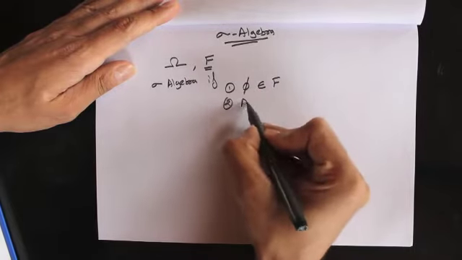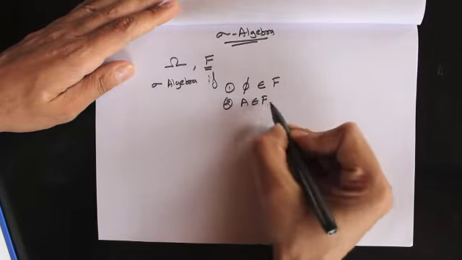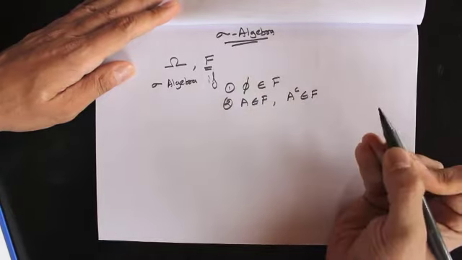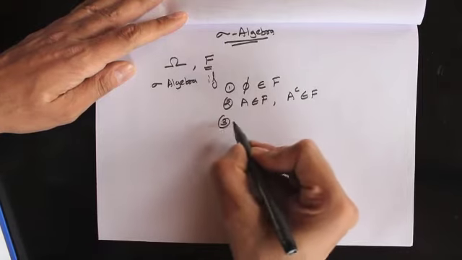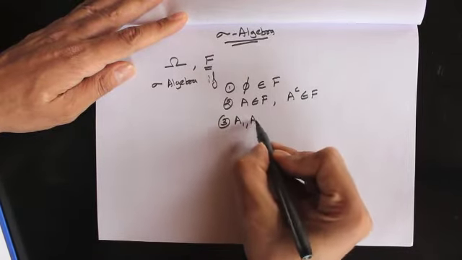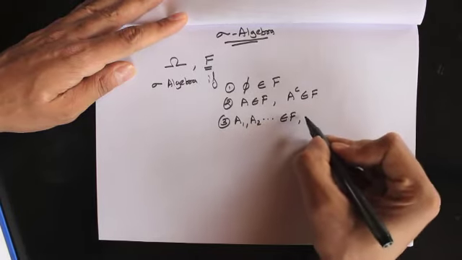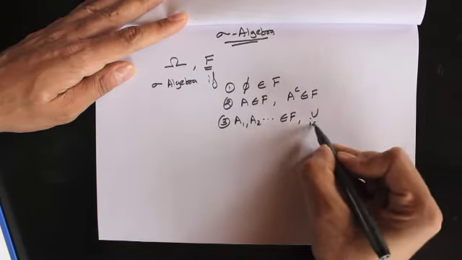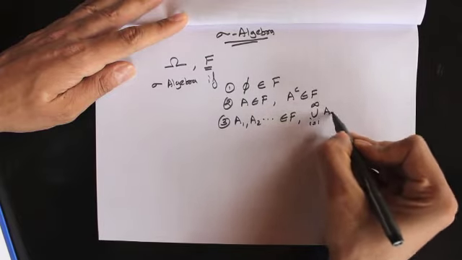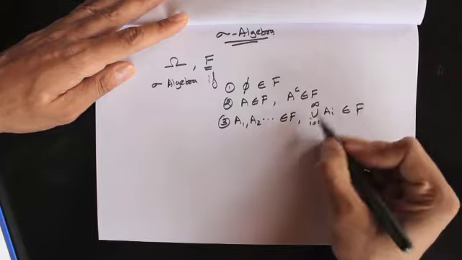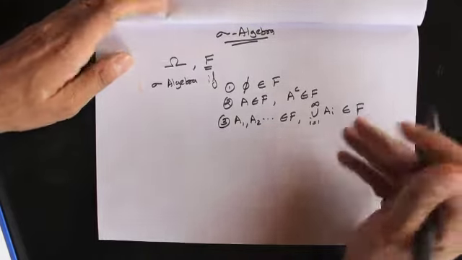Second, if a set belongs to the sigma algebra, then its complement also belongs to the sigma algebra. Third, if a series of sets A_i belong to the sigma algebra, then the union also belongs to the sigma algebra. So it's an infinite union that also belongs to the sigma algebra.